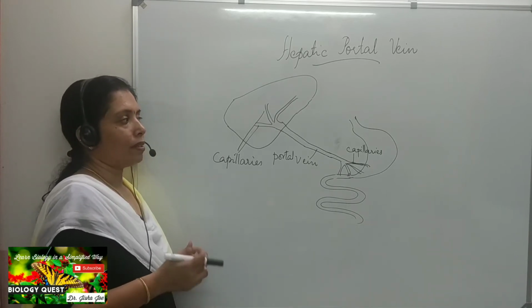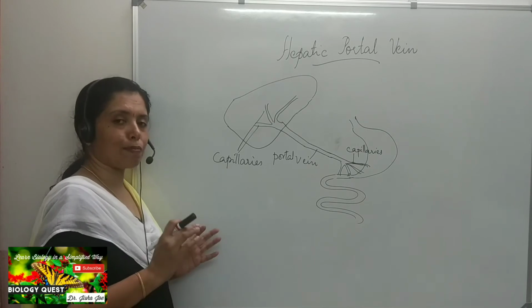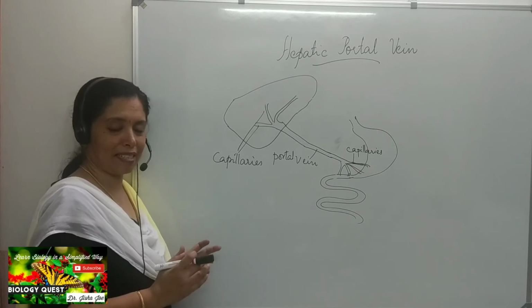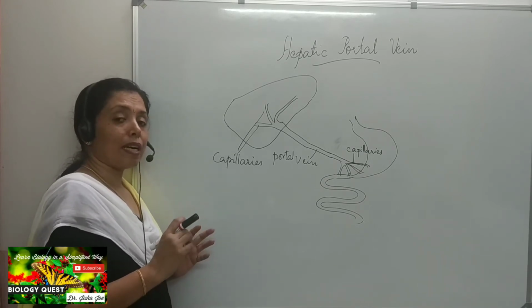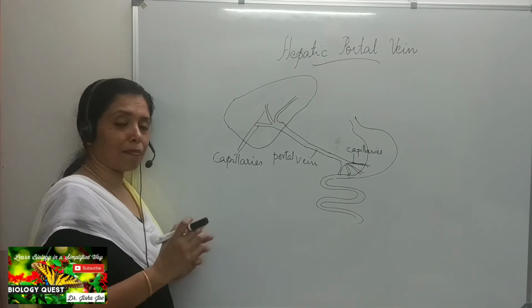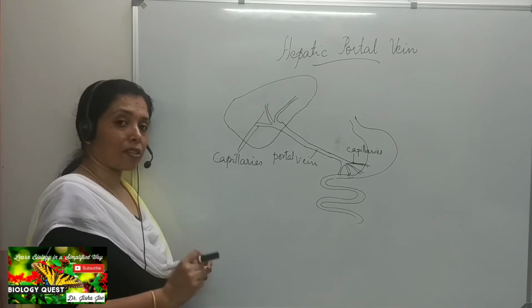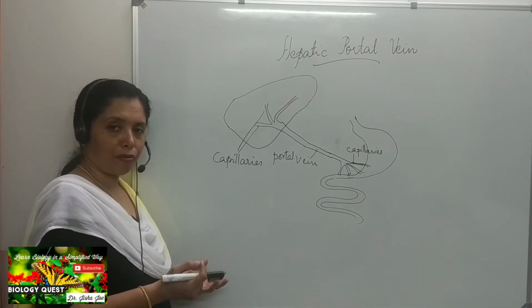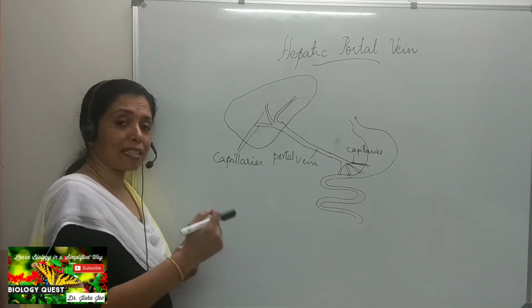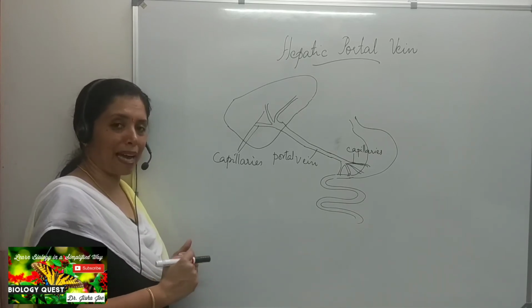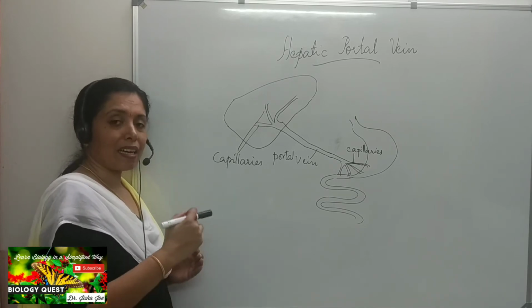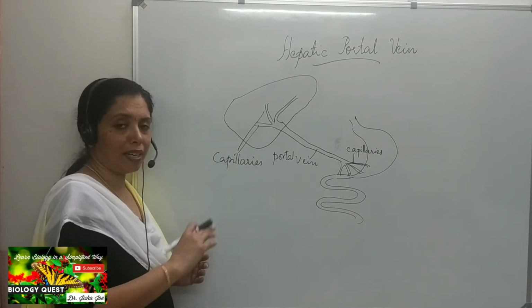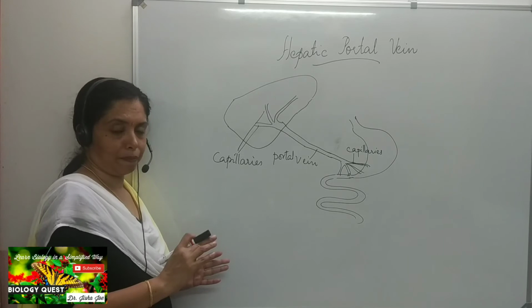Okay, so the oxygenated blood is brought into the liver. Every organ in our body needs oxygenated blood. As we can see, in the liver the oxygenated blood is brought by the hepatic artery. It is the artery that provides oxygenated blood to any organ of the body, and the artery that brings oxygenated blood to the liver is called the hepatic artery. And the blood vessel that carries deoxygenated blood from the liver is called the hepatic vein.